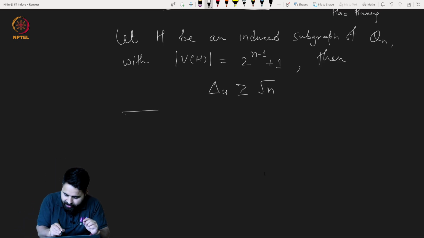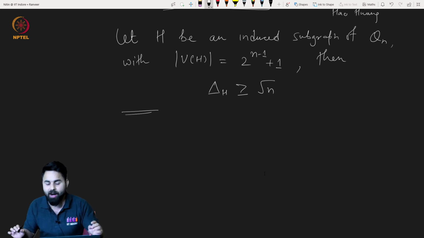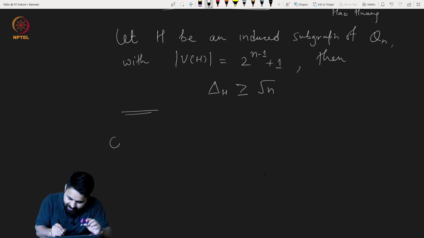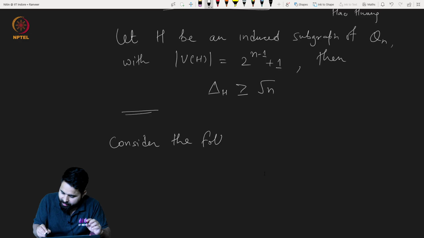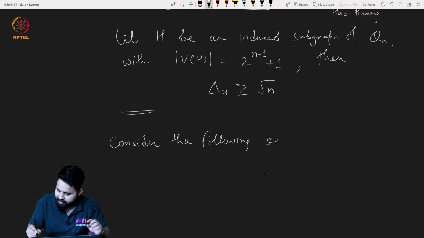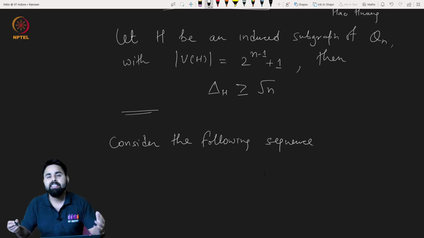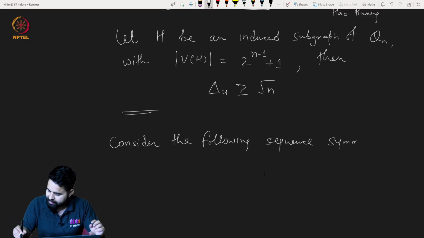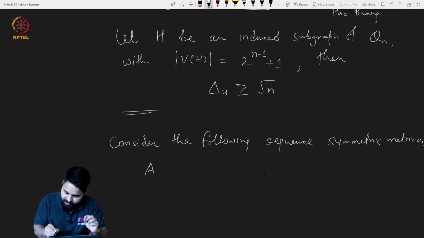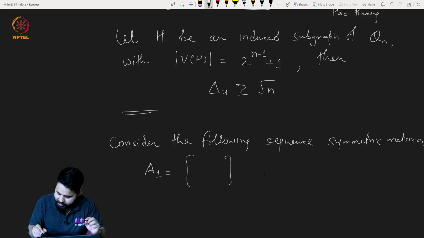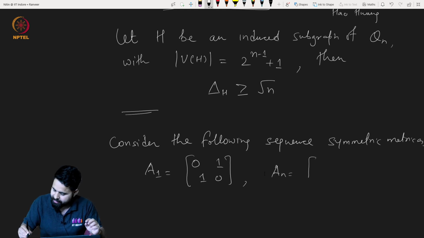The matrix was very cleverly defined by Hao Huang. Let us consider the following sequence of symmetric matrices. The first matrix is this, and for any n, An is built from An minus 1, then identity matrix, minus An minus 1.